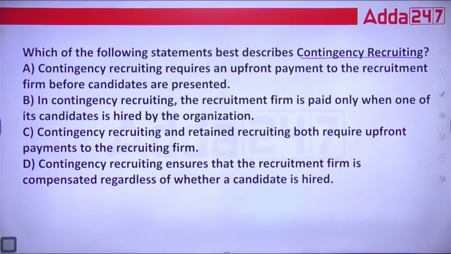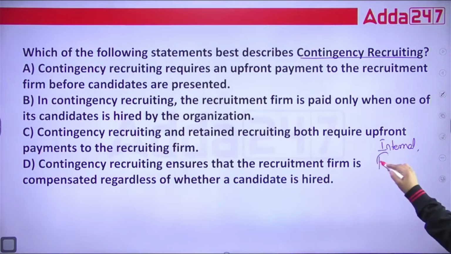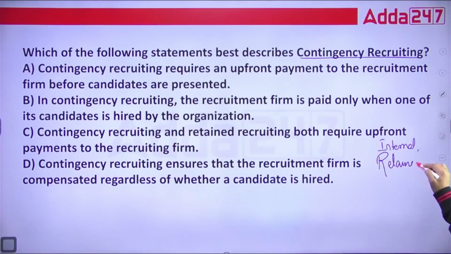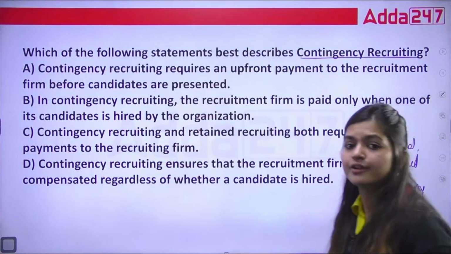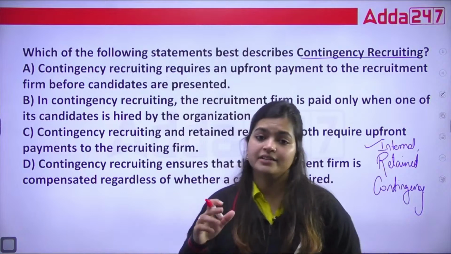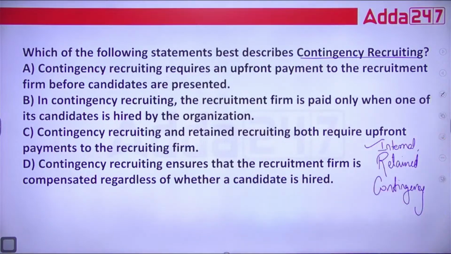So, there are different kinds of recruitment. Like we have internal recruitment. Apart from this, we have retained recruiting. Apart from this, we have contingency recruiting. And then we have recruiting for staff agencies. If we see internal, when you are appointing a person from your own organization only, it is known as internal recruiting.